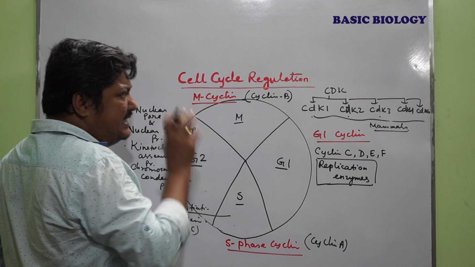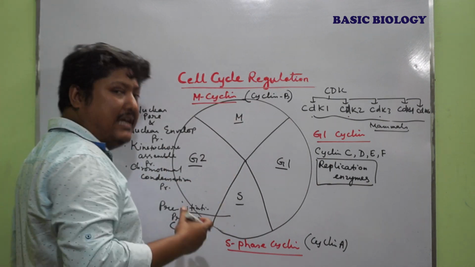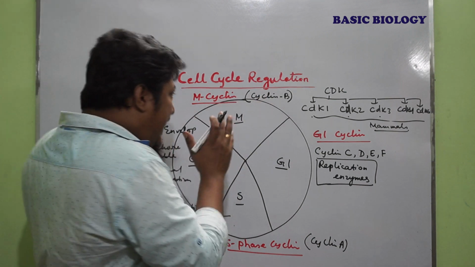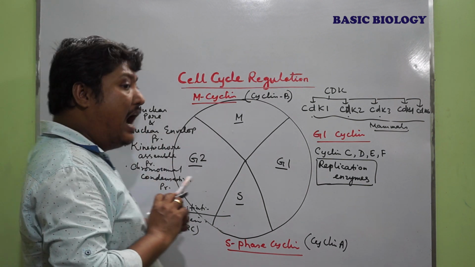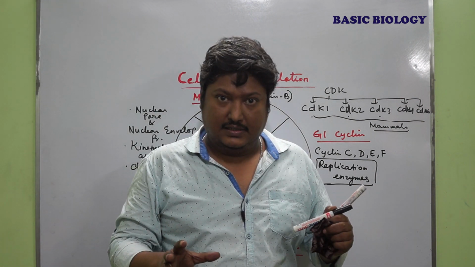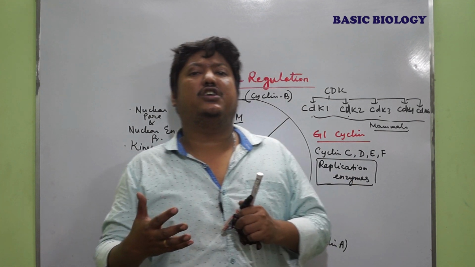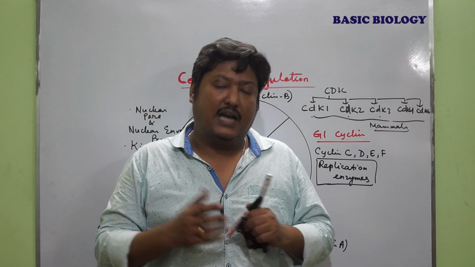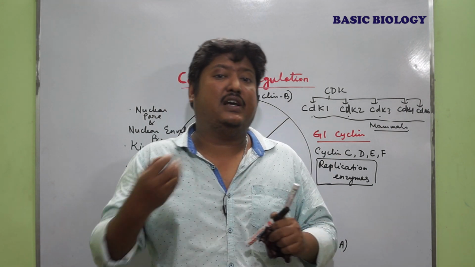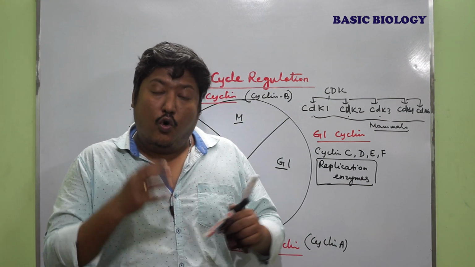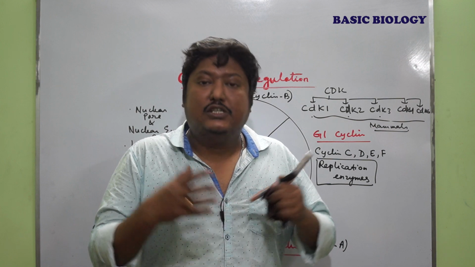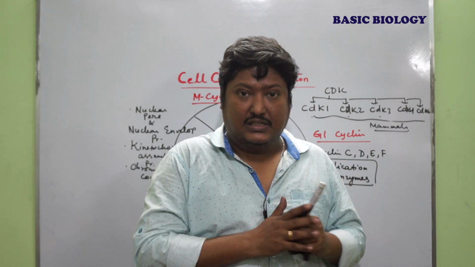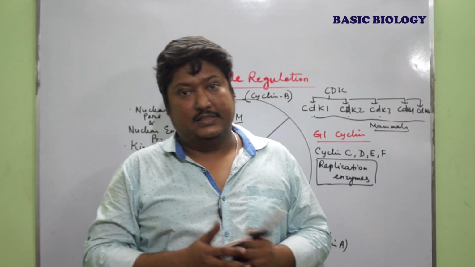Now this kinase activity, that means of the cyclin dependent kinase, is regulated by the cyclin protein. So individually, cyclin or CDK are unable to activate the cell cycle process. Similarly, the mere association of the cyclin and CDK is not enough to activate the heterodimeric kinase or the substrate specific kinase activity of the CDK. So cyclin and CDK combined is not sufficient to activate the cell cycle process. There are so many conditions that regulate the cell cycle process. So let's see.